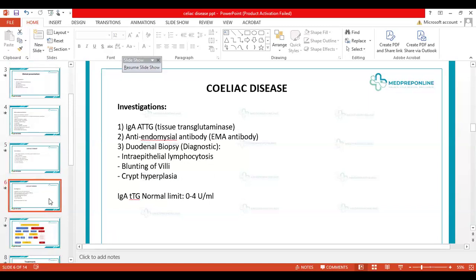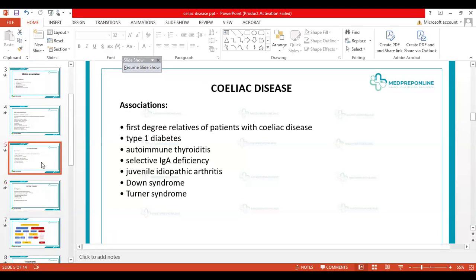Okay, so firstly, we were discussing the signs and symptoms and the associations. Our major bulk of the MCQs relate to the AKPs. So we are not just discussing the disease, we are also going to discuss how it can come in your AKP exams specifically.